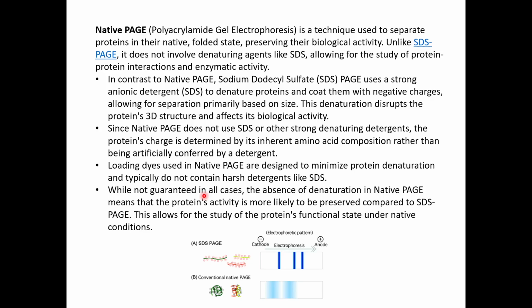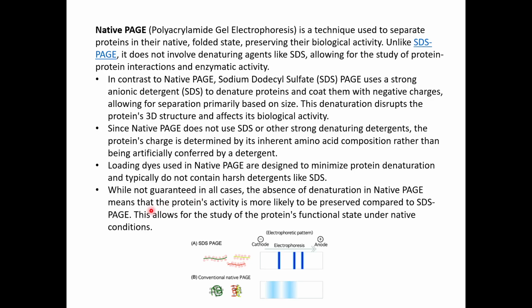Sometimes some proteins might be very sensitive to any distortion from the physiological condition, so they might not have that activity even if you're running a native PAGE. But most of the proteins which are general, and which do not have complicated regions or sensitive environmental condition requirements, will be in the native form and their activity will be preserved.